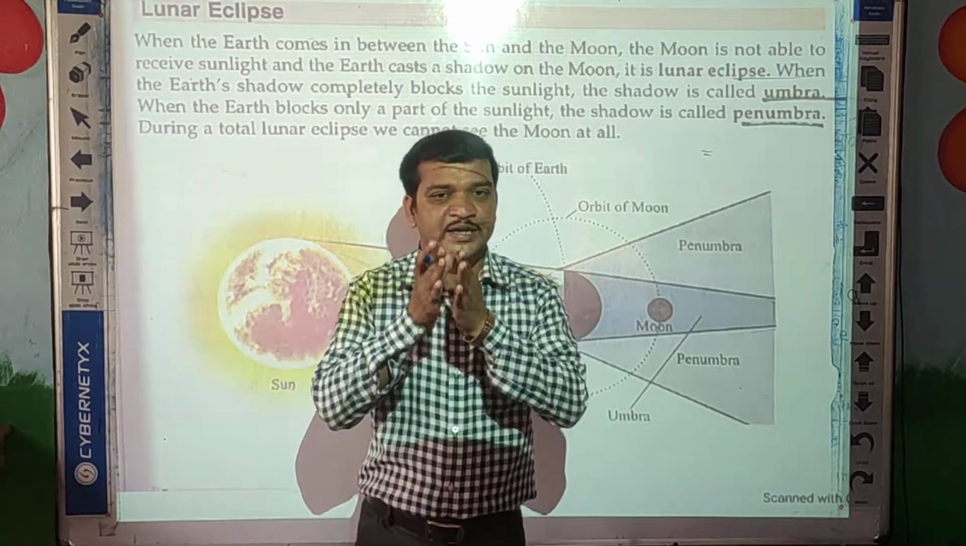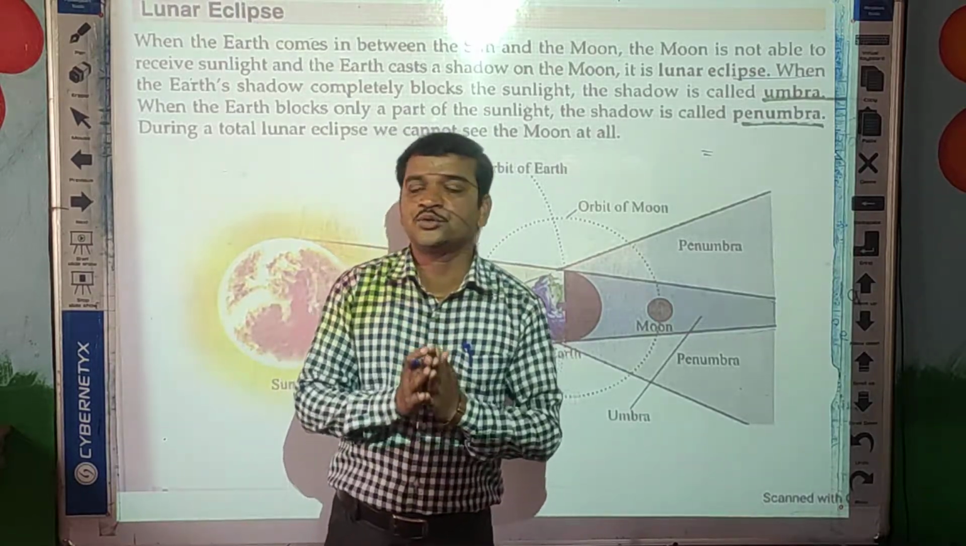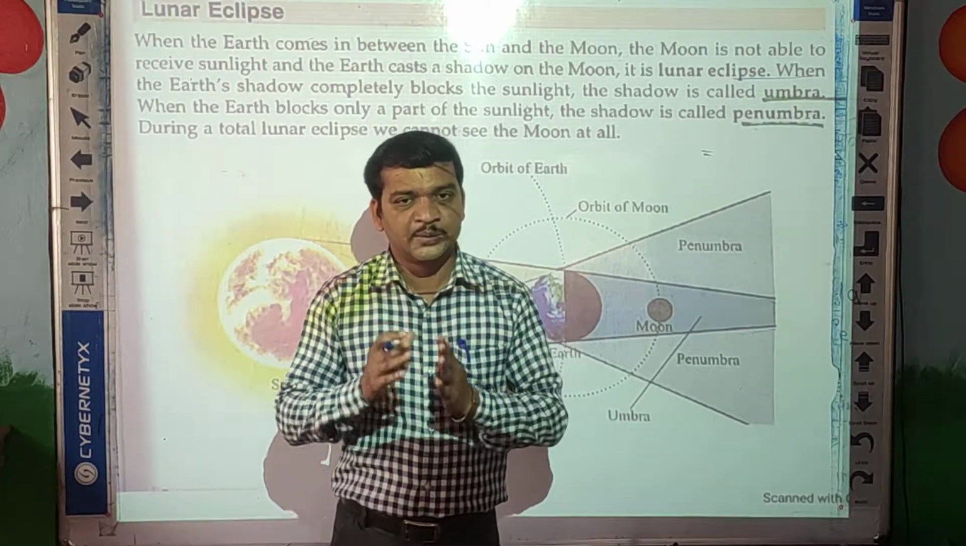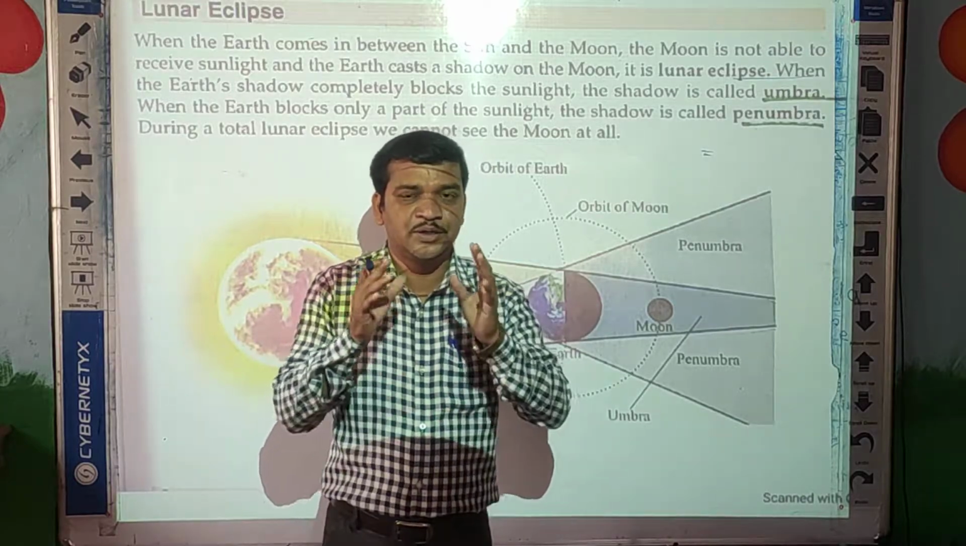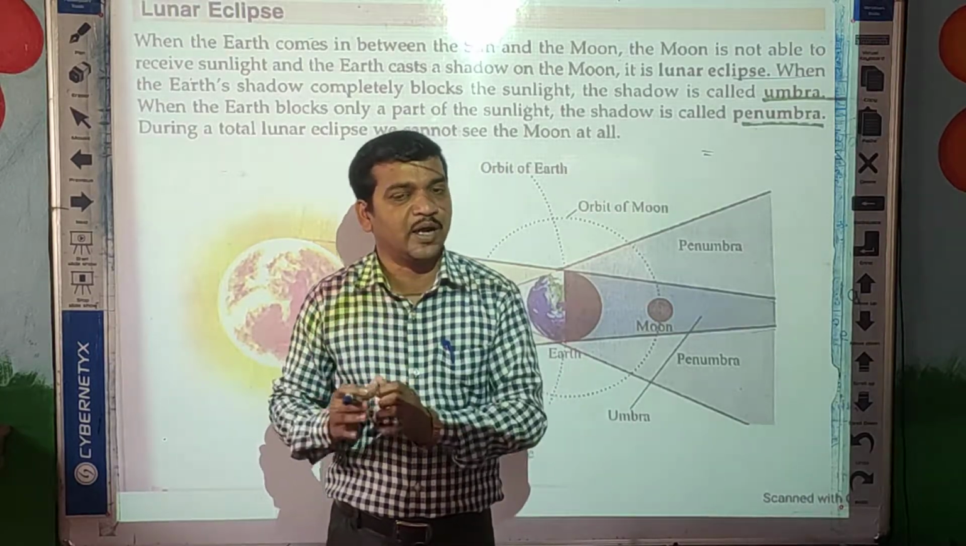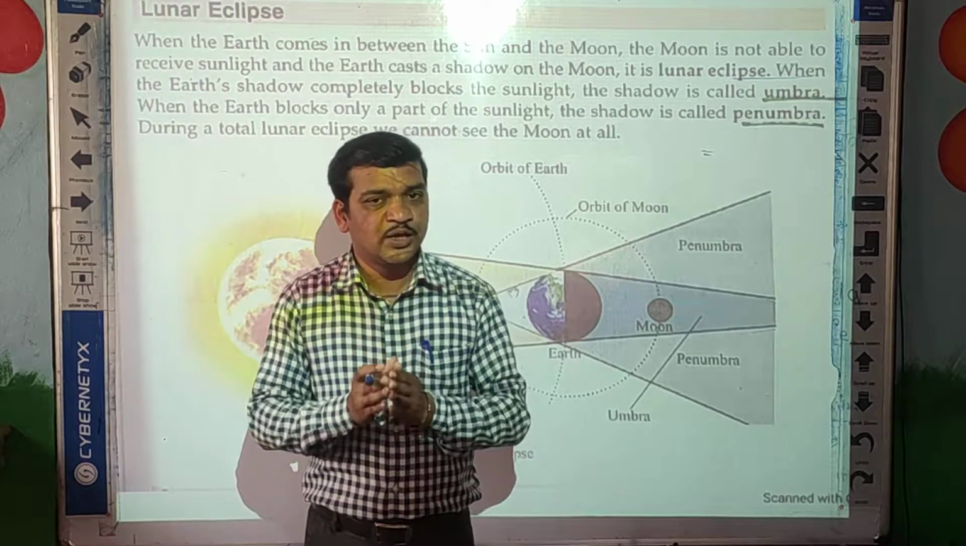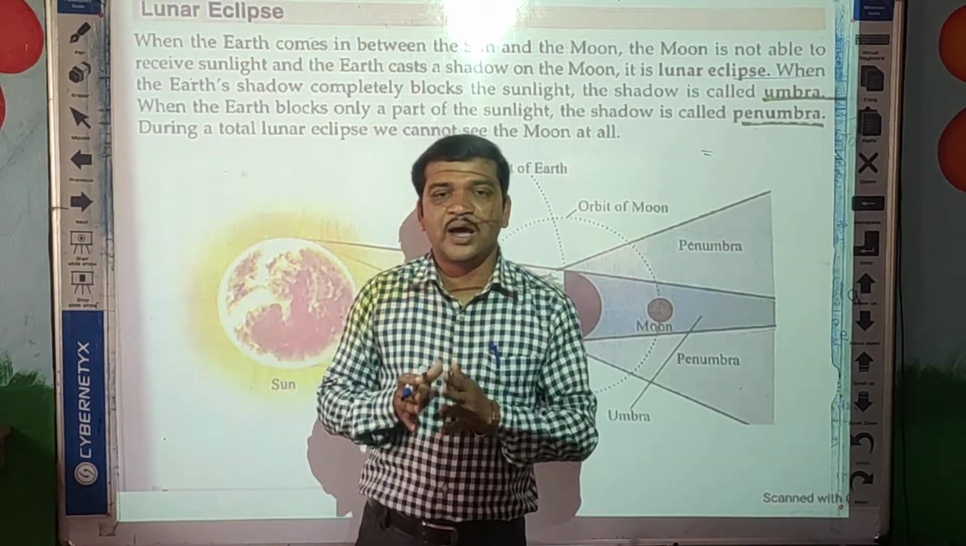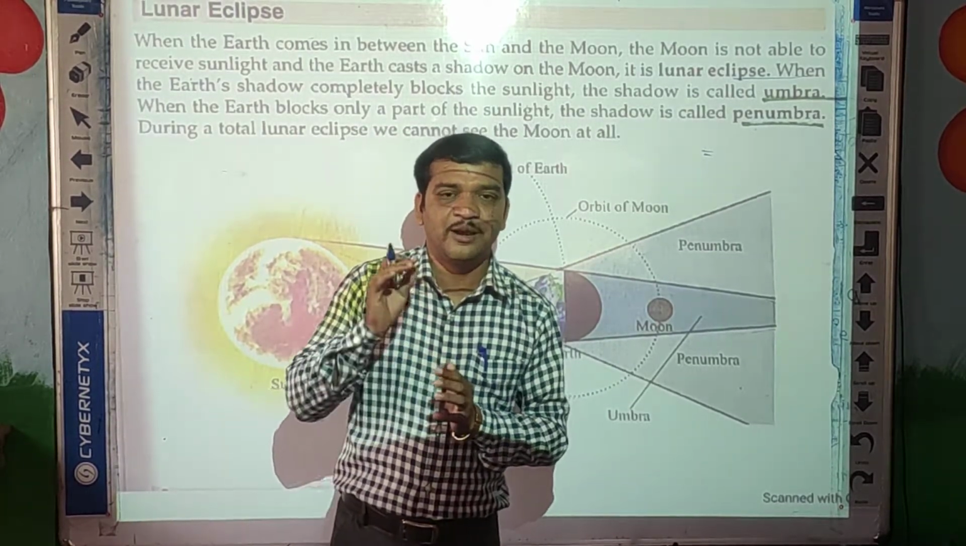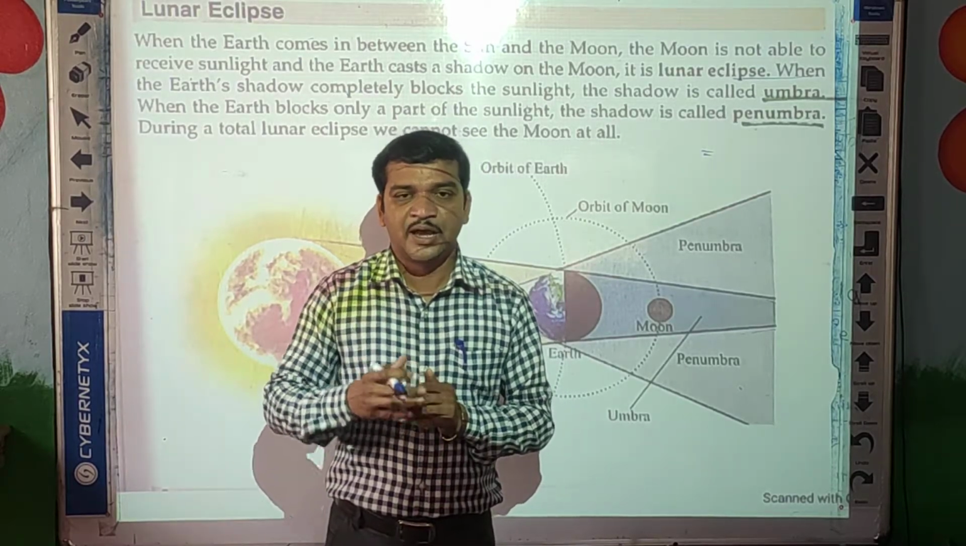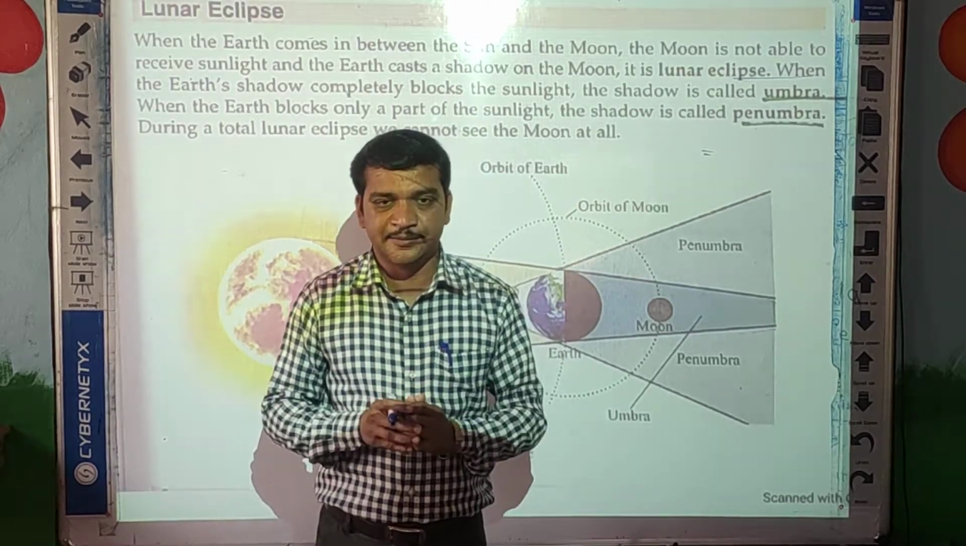Okay students, in the next video we are going to see solar eclipse, and then we will see what the difference is between lunar eclipse and solar eclipse. Today you can practice this lunar eclipse figure. With the help of a pencil you can draw this diagram and prepare the lunar eclipse. Okay students.